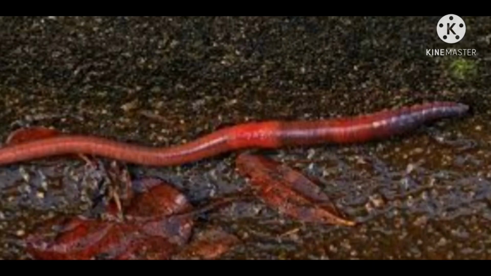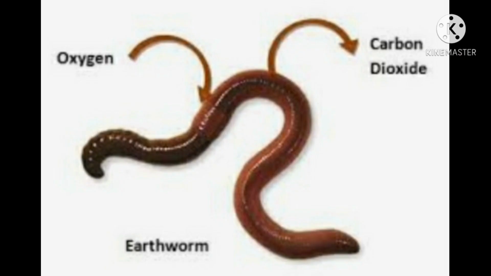The earthworm breathes through its skin. The skin of earthworm is thin and moist. Gases can easily pass through the skin of earthworm. The skin of earthworm has a good blood supply. So, the earthworm absorbs oxygen needed for respiration through its thin and moist skin.